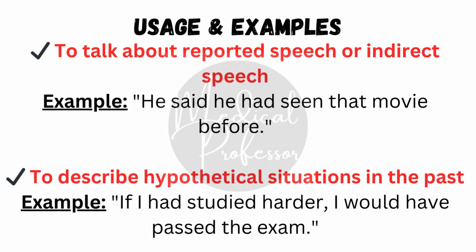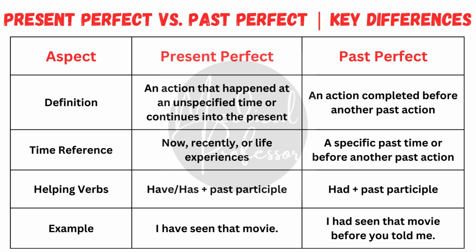Number 4, to describe hypothetical situations in the past. For example, if I had studied harder, I would have passed the exam. Now, let's compare the present perfect and past perfect tenses side by side to understand their key differences.